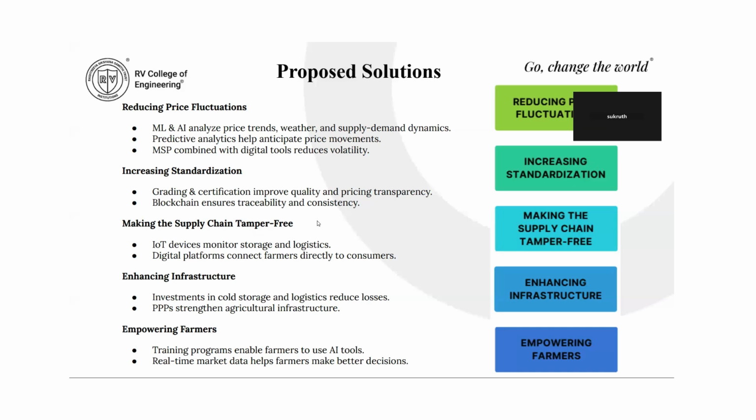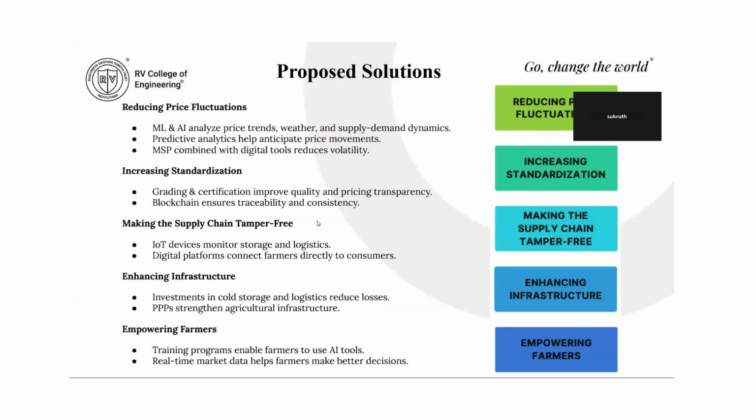Apart from this, we found three major overarching supply chain gaps, and they are quite critical, and they're across commodities as well as geographies. The first one is storage deficits. Because of storage deficits, post-harvest losses remain very high, especially for perishable goods. The second one is fragmented market linkages, where weak integration between the farmers and the markets leads to price volatility. The third one is logistical inefficiencies, where poor transportation and cold chain infrastructure exacerbate the supply-demand mismatches.